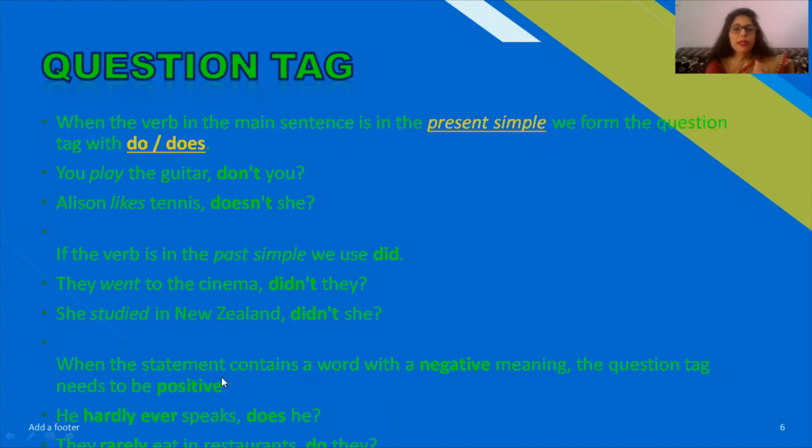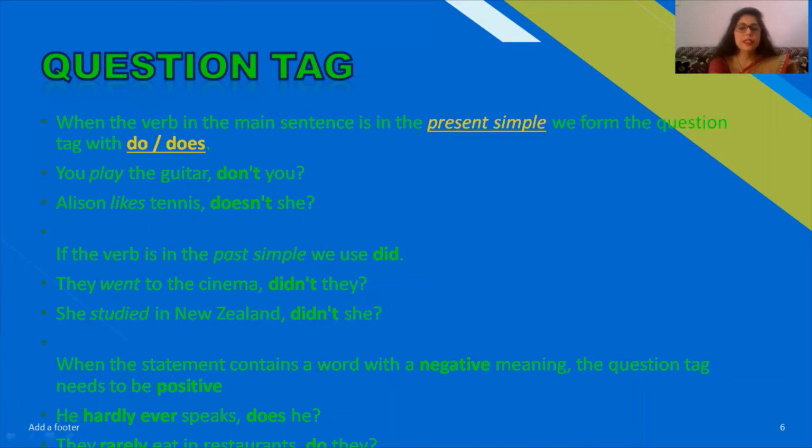When the statement contains a word with a negative meaning, the question tag needs to be positive. Now, there are various other examples where you may not find the clear form of negative meaning, such as he hardly ever speaks. You may see that not is not used here.